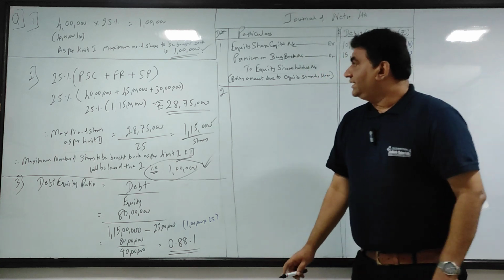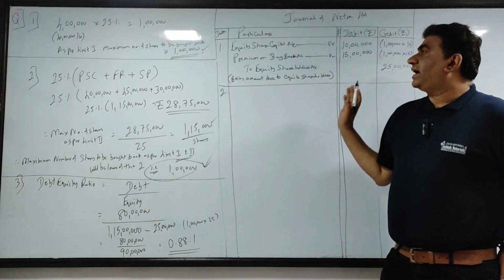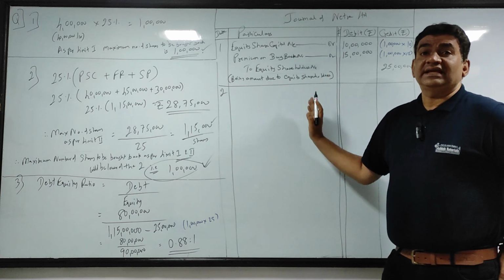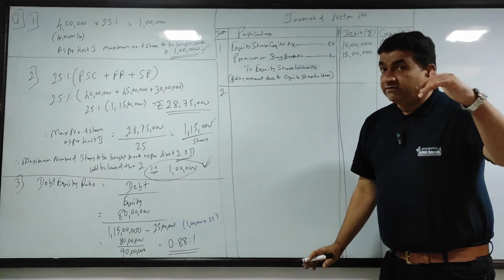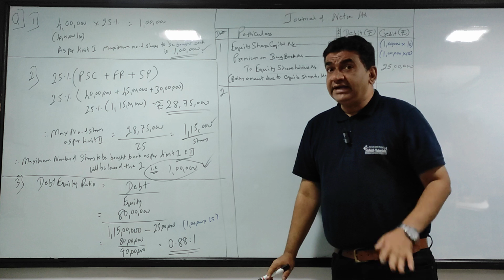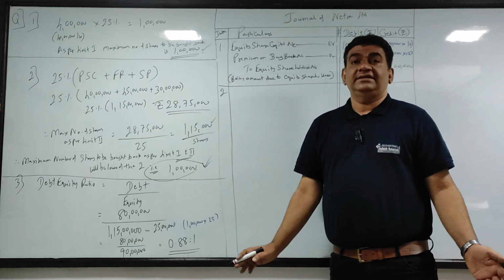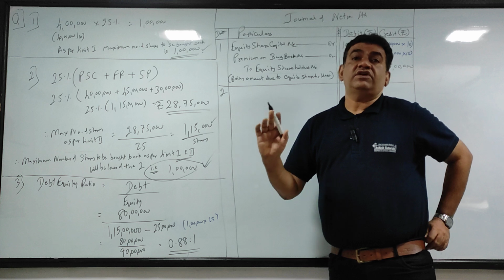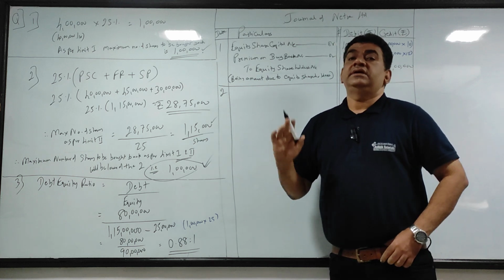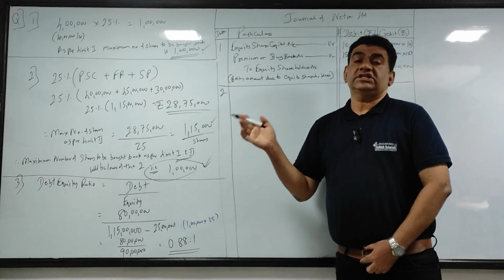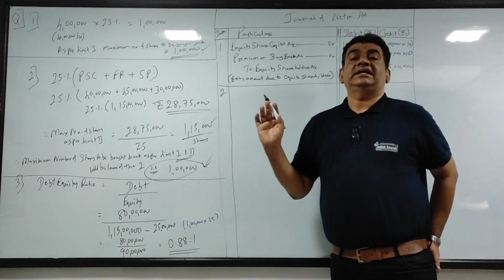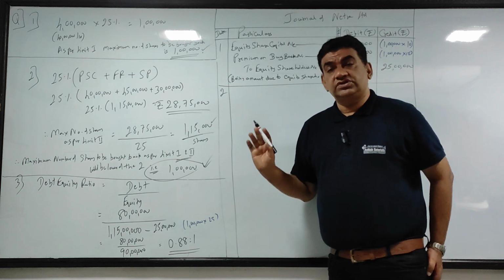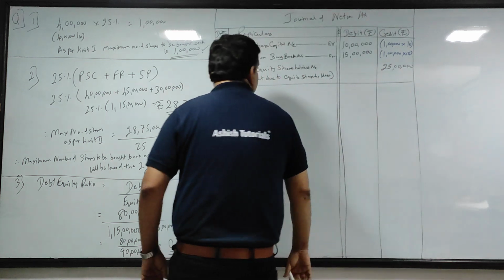So my next entry, this premium on buyback, I will write off against security premium. One more thing, even if you write it off against general reserve, it is fine. It cannot be wrong because the act says free reserve or security premium. But we are using security premium because it has got limited use. Okay. So now I will write off.